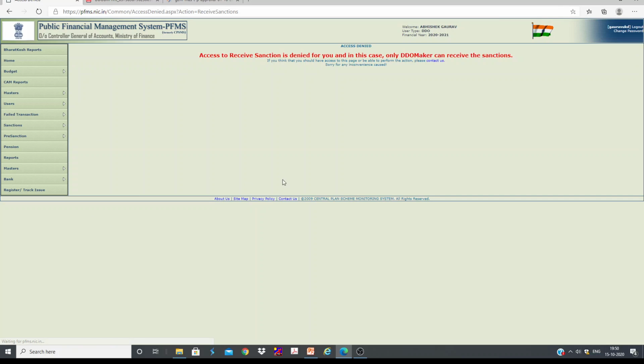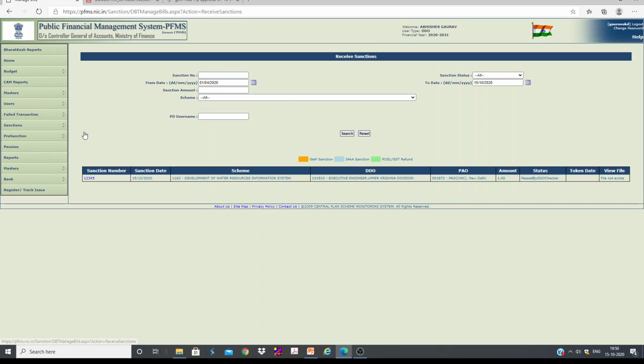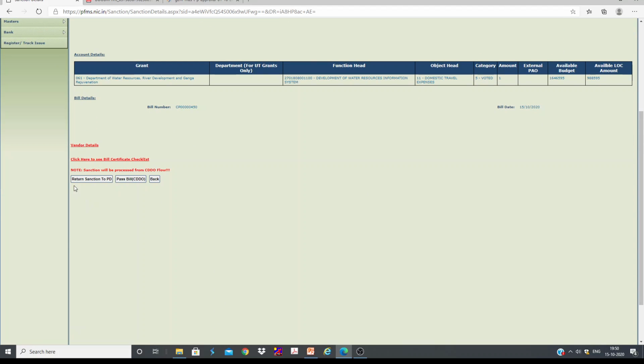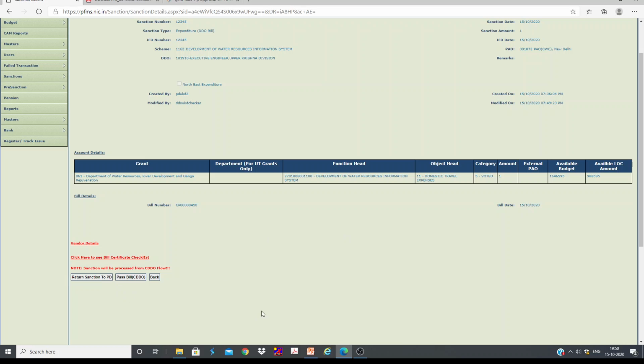If you click, you can see here only DDO maker can receive the sanction. We cannot receive. As I mentioned earlier, in some of the offices DDO maker will be attached directly to DDO check. In that case, he can directly receive the bills and pass later on. So here he has to pass. Of course, if it is not worth it, you can directly return to PD also. Directly it will go to PD, or you can pass.